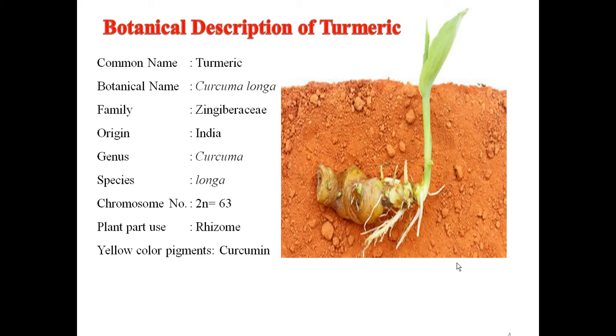Botanical description of turmeric. Botanically it is known as Curcuma longa, family Zingiberaceae, origin India, genus Curcuma and species longa. The chromosome number of turmeric is 2n equals 63. The plant part used is the rhizome. The yellow color pigment in turmeric is due to curcumin.